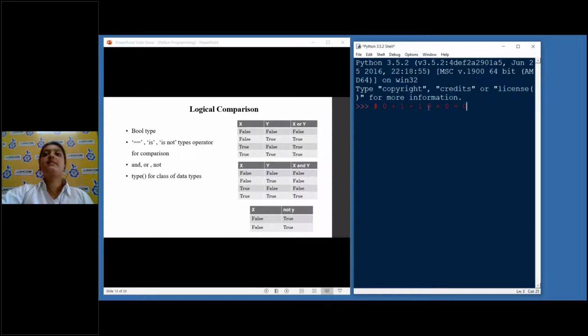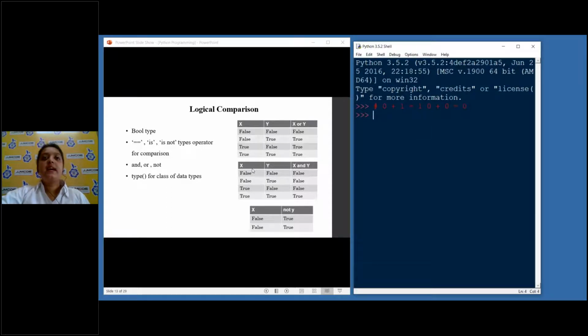So for simplicity, if you take false as 0, 1 as true, and plus as OR, then you will get a value of 1. So false or true, you will get true. If you are forgetting the truth table in some case, just remember that OR can be considered as plus. Consider false as 0 and true as 1, and add those two numbers.